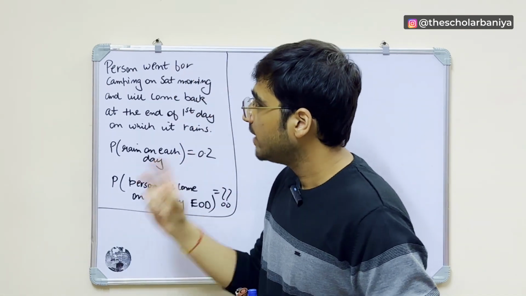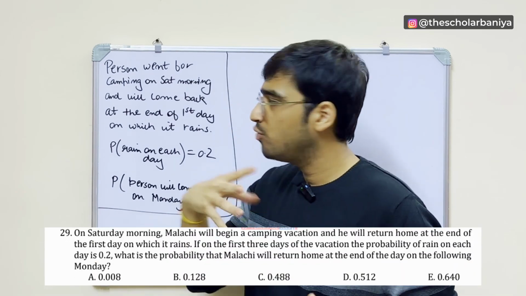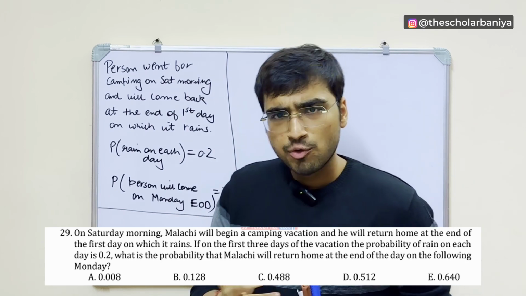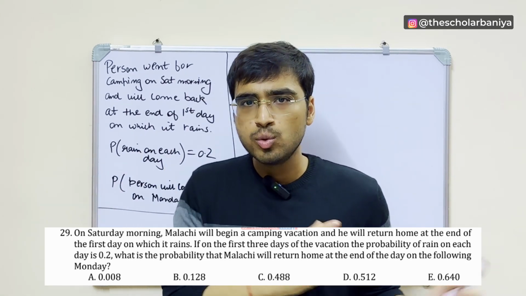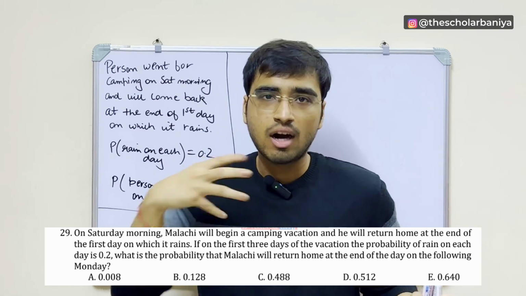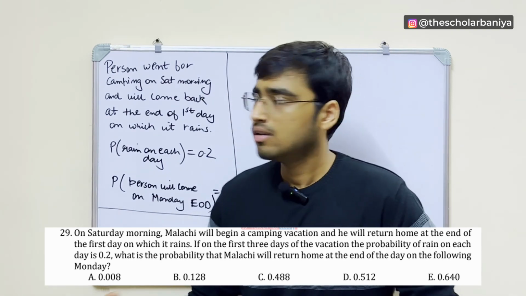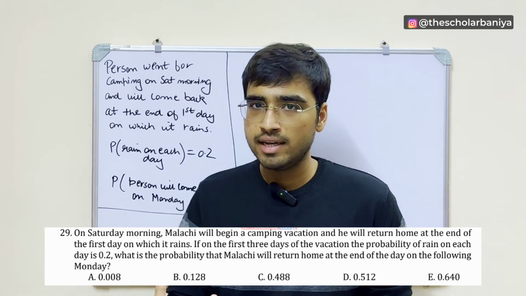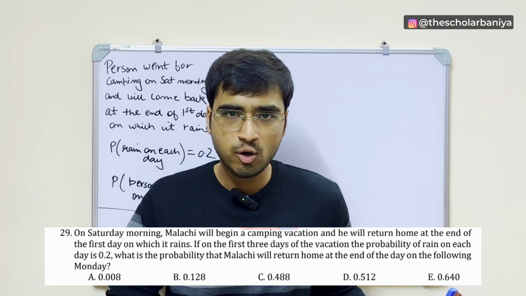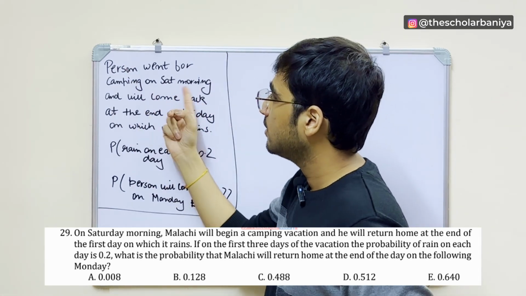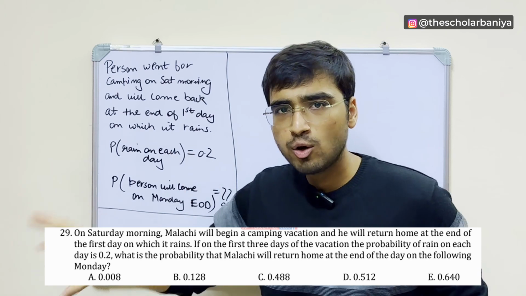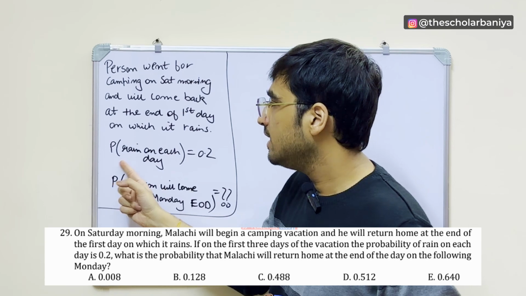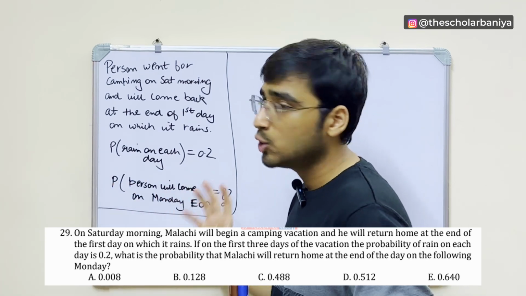In this question, we have been given that there is a person who went for hiking or camping on a Saturday morning, right? And there was a condition that he will come back to his home the day it starts raining. For example, the person went on Saturday morning, and let's say it rains on Monday morning, then he will be back home by the Monday end of day, right? So a person went for camping on Saturday morning and will be back at the end of the day when it rains, right? Also it is given that the probability that it will rain on each day is 0.2.